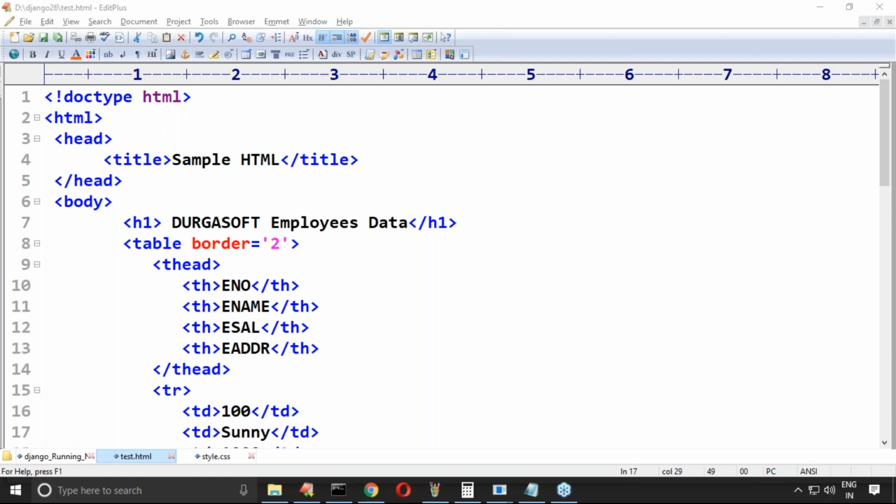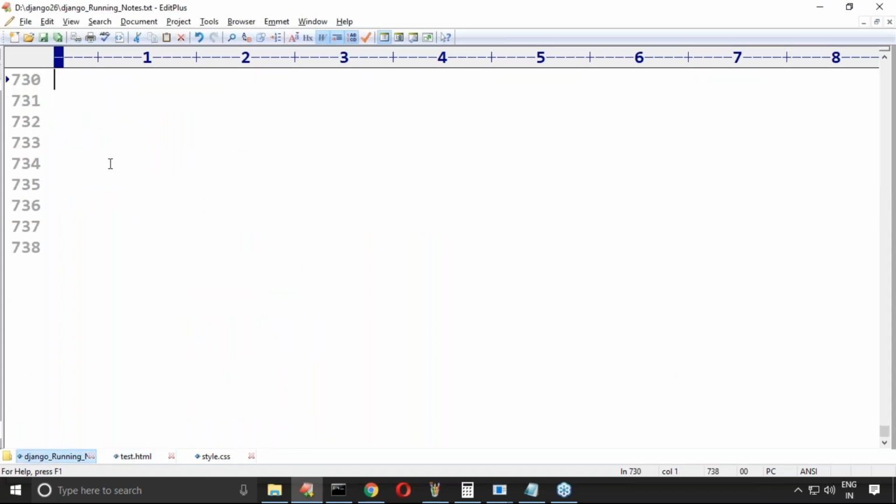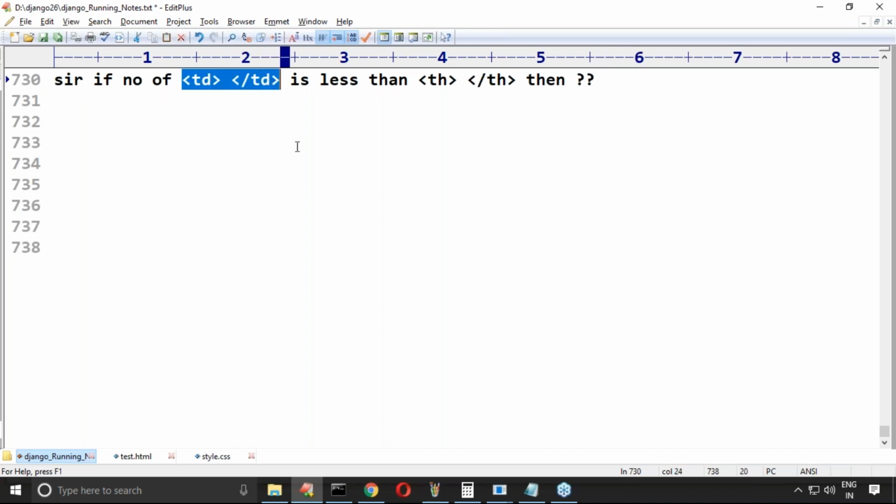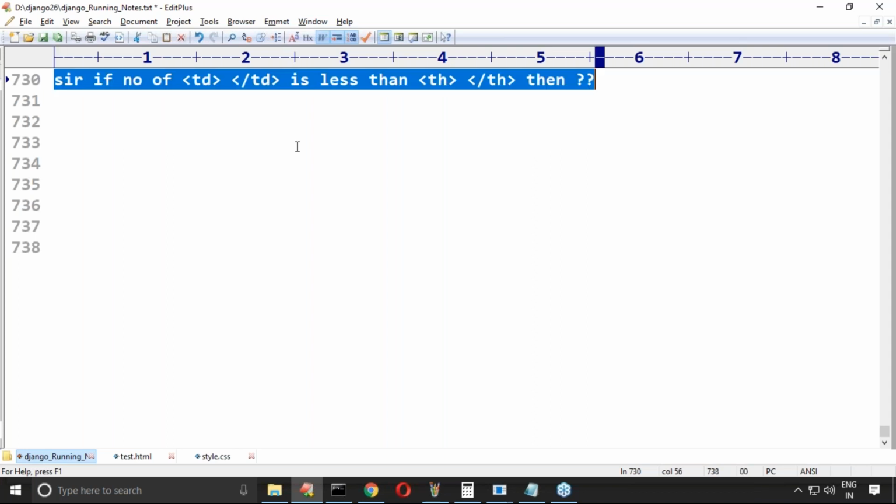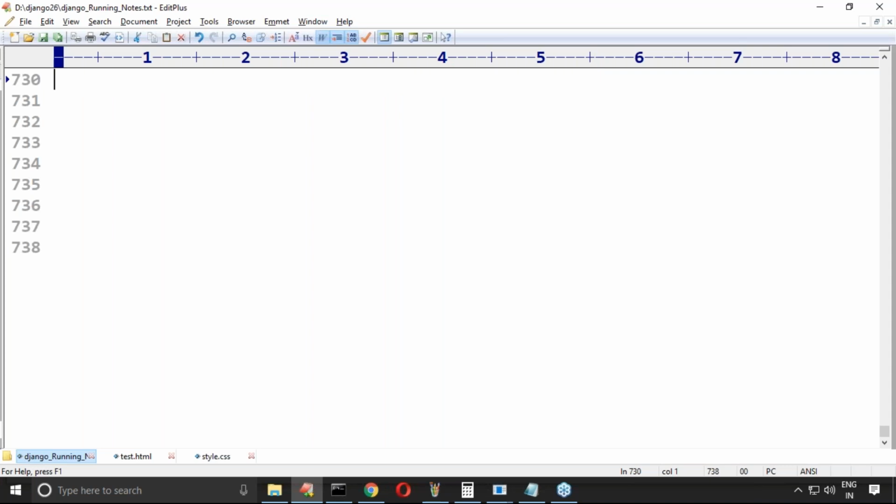Yes, here Viraj is asking a small doubt. Sir, if the number of TDs is less than the number of THs, then what will happen? Maybe in HTML, I don't think it is going to raise an error, but the format and structure may not be up to the mark. Just check what is inside there.